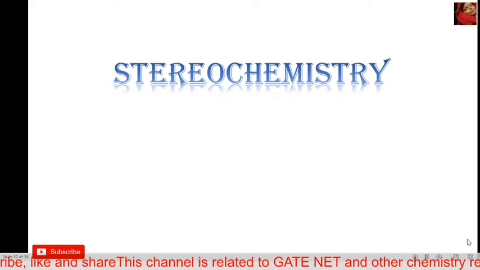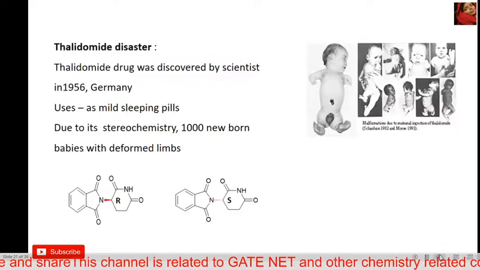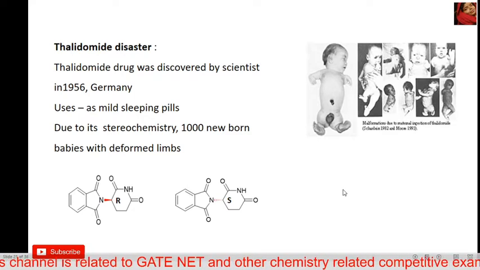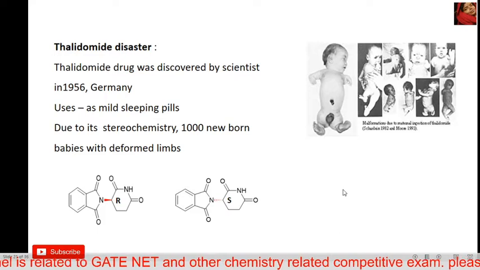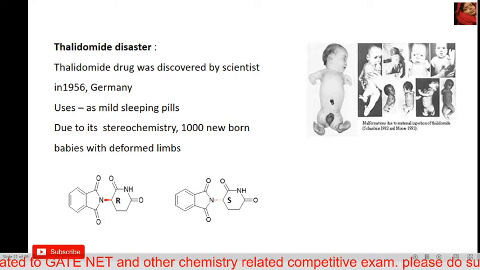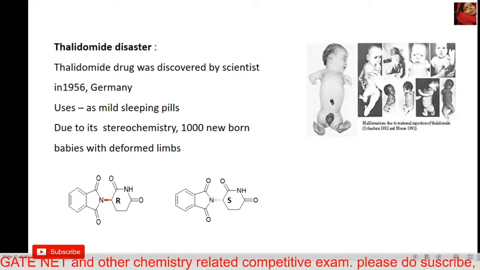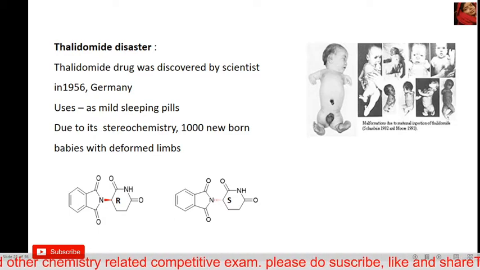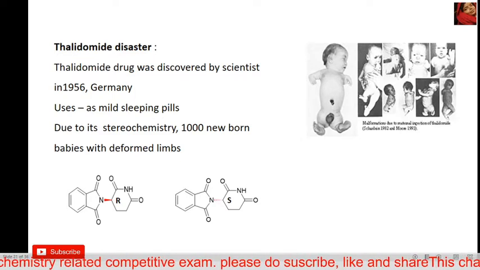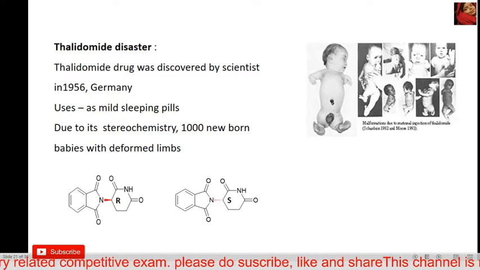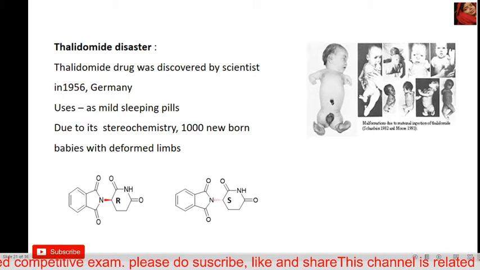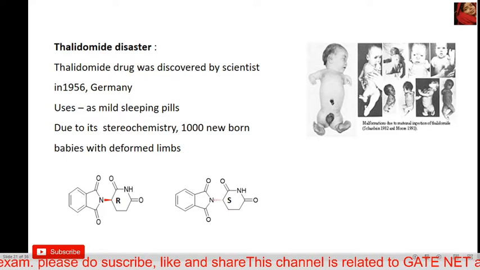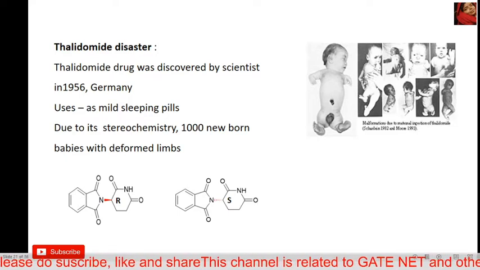Okay, let's start. Why is stereochemistry very important to study? I will explain through an example. In Germany in 1956, a disaster happened, called the thalidomide disaster. In Germany in 1956, researchers invented the drug thalidomide, which was used for mild sleeping disease.